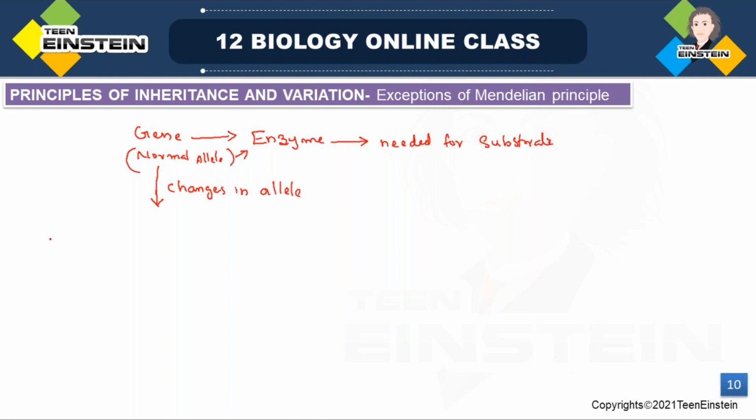There are 3 chances. In the first chance, there will be a change in the allele, but it will produce the enzyme, right?